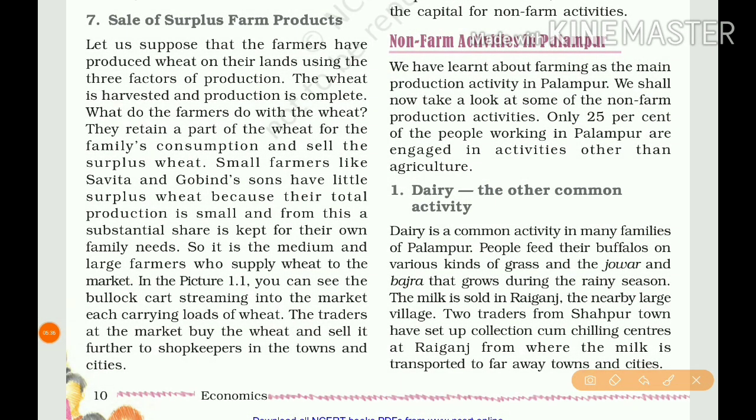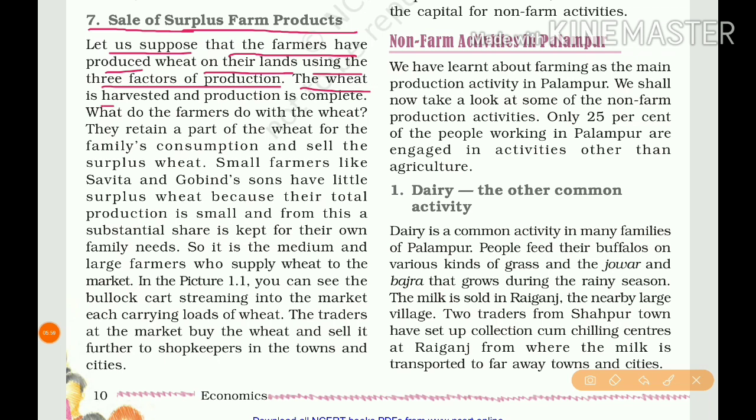Before that, the next topic, sale of surplus farm products. Let us suppose that the farmers have produced wheat on their lands using 3 factors of production. What are the 3 factors of production? Land, labor and physical capital.